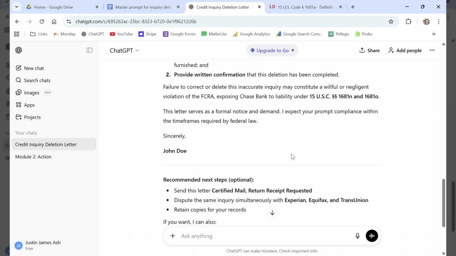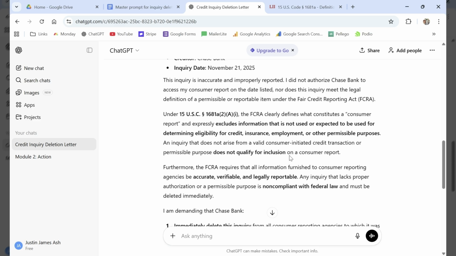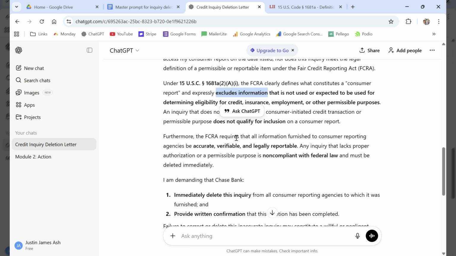So this is a very good letter written by ChatGPT. It goes over exactly what we talked about, 15 USC 1681a(d)(2)(A)(i). It talks about the exclusion section, excludes information that's expected to be used for determining eligibility.